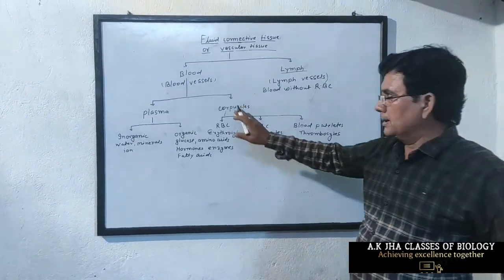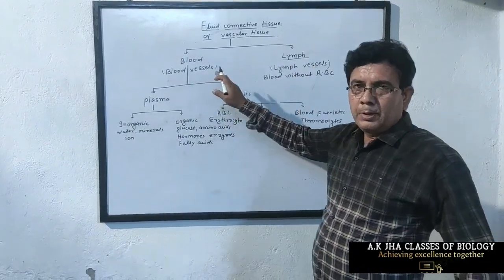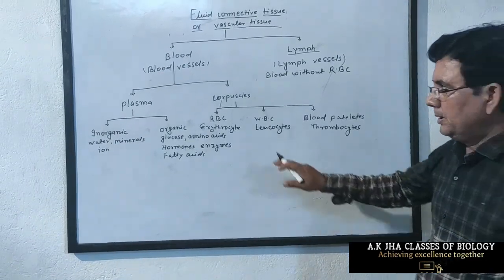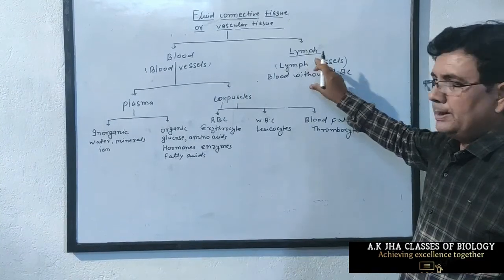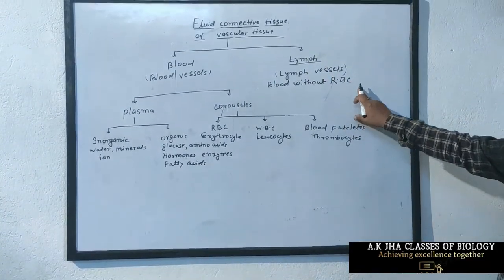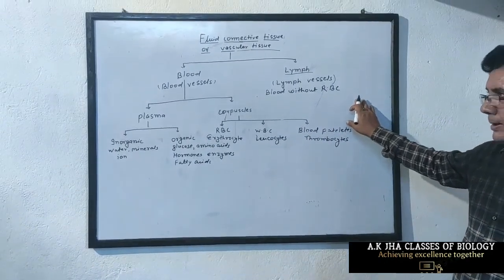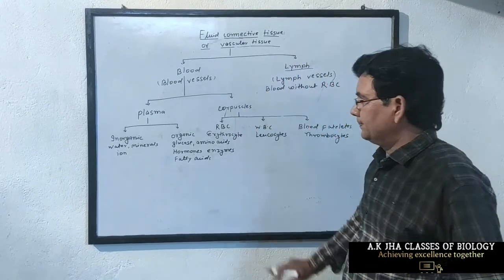That means circulation of blood is in both directions, from the heart to all parts of the body and from all parts of the body to the heart. But the flow of lymph is unidirectional, that is from tissue to large vein. Now we explain one by one. First of all, blood, then lymph.